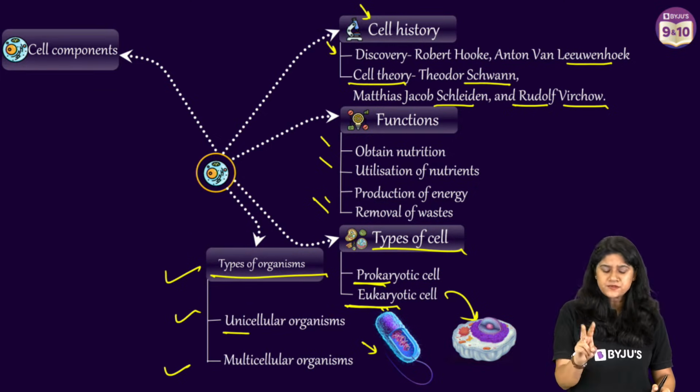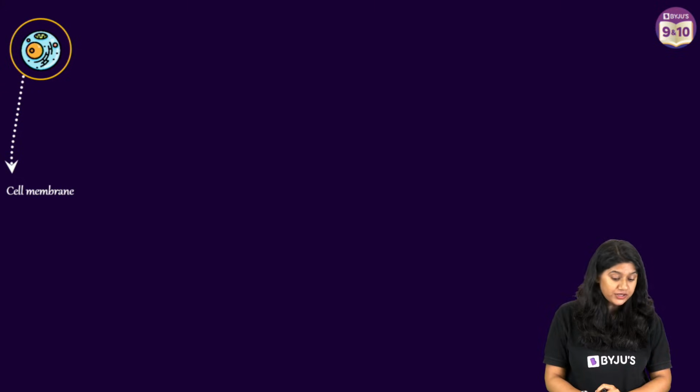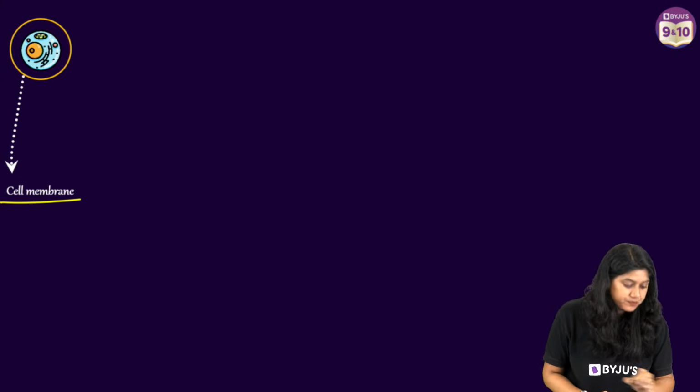So there are two different types of cells. We have prokaryotic cells and eukaryotic cells. So remember that. Now we'll be going further and discussing the cell components. So here, let's talk about the cell components. The first important cell component that we have is the cell membrane.